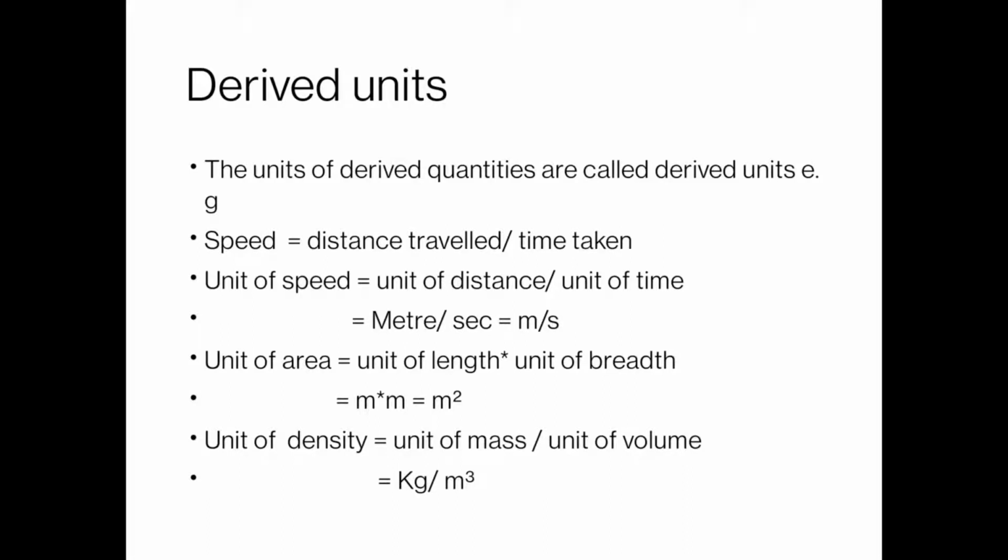Derived units are the units for the derived quantities. For example, first one is speed. Speed is equal to distance upon time. What is the unit of speed? Unit of speed is the unit of distance upon unit of time. As we know that unit of distance is meter and unit of time is second, so the unit of speed is meter per second.